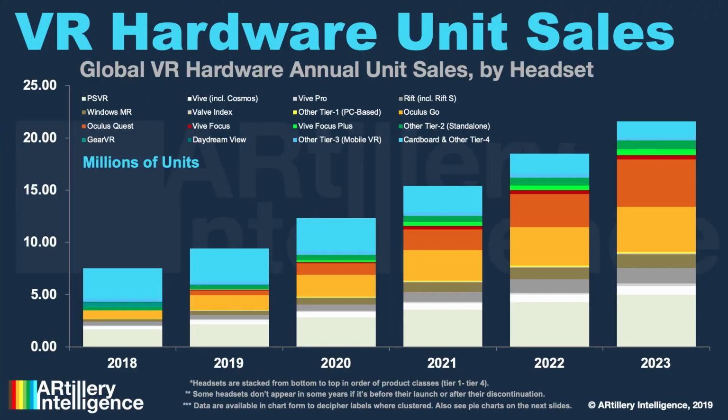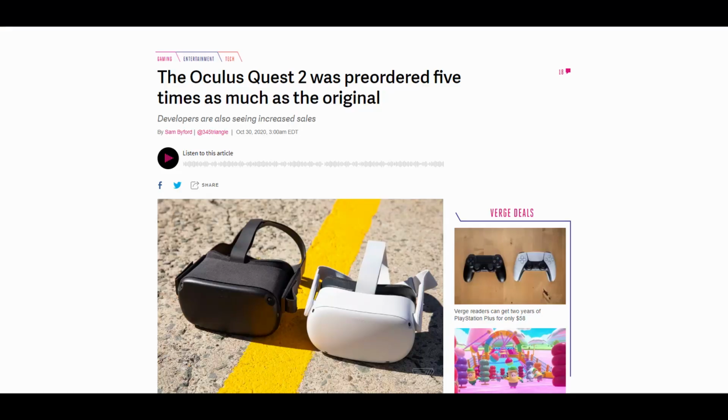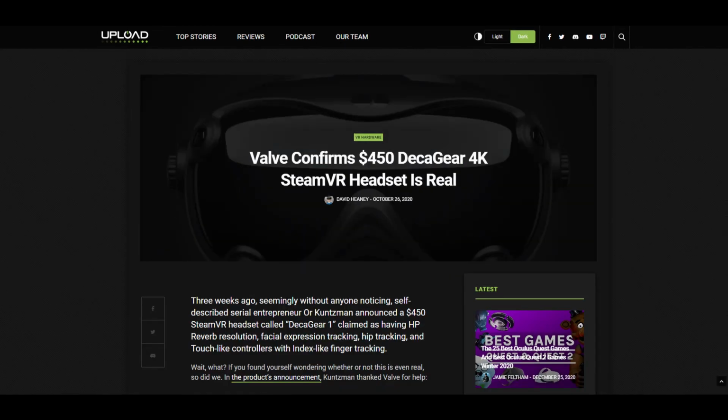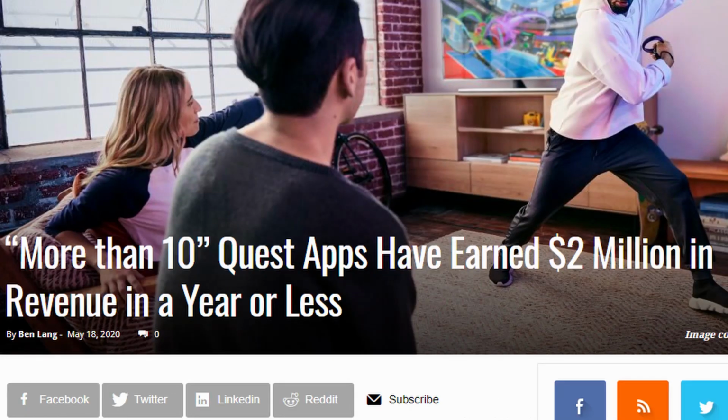The VR industry is growing too. Headset sales are continuing their rapid growth, beating each year before it. One of the latest headsets released, the Quest 2, is demolishing expectations, and new headsets just keep getting announced. Developers of VR games and experiences are starting to rake in millions of dollars, and as more and more people get into VR, this number will only grow.